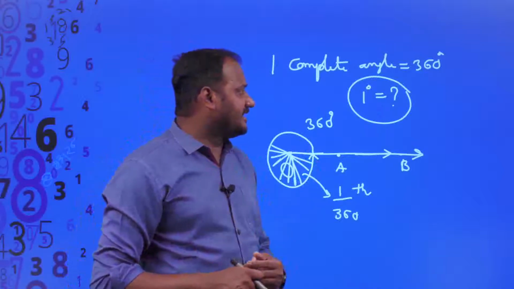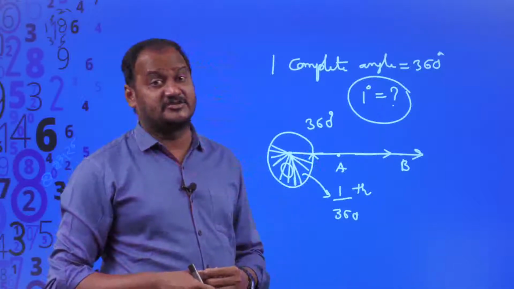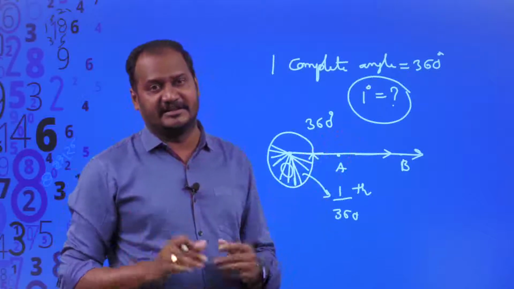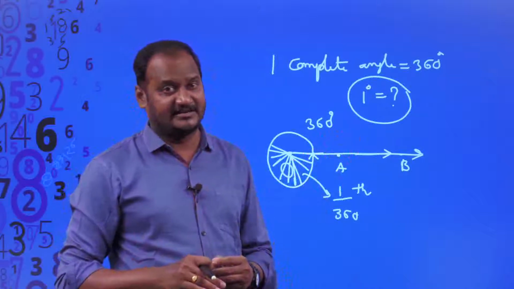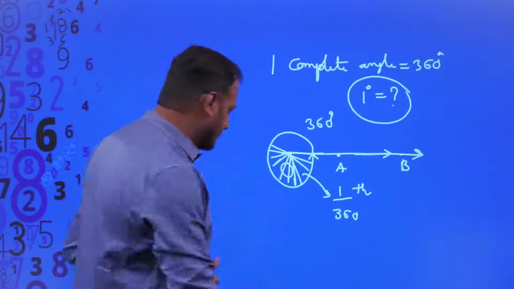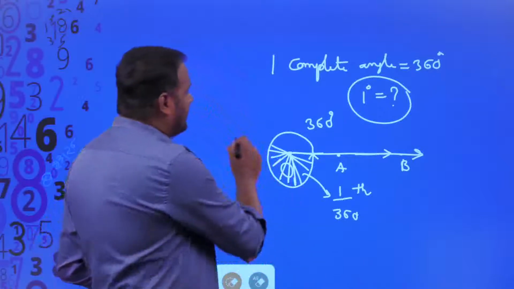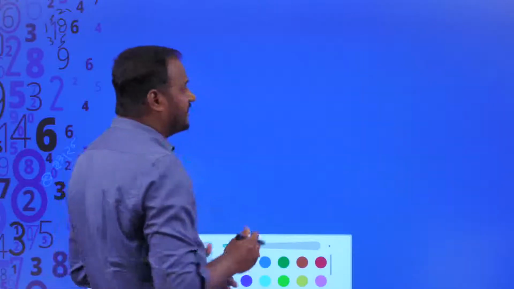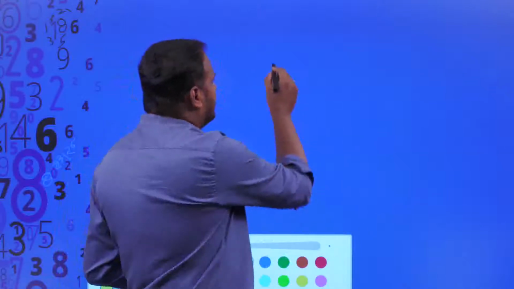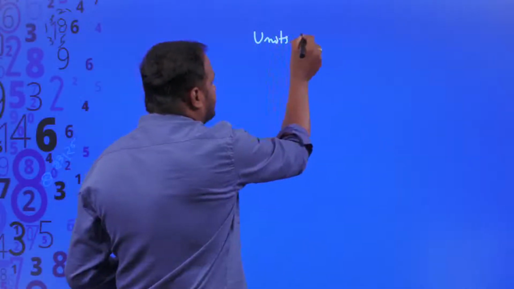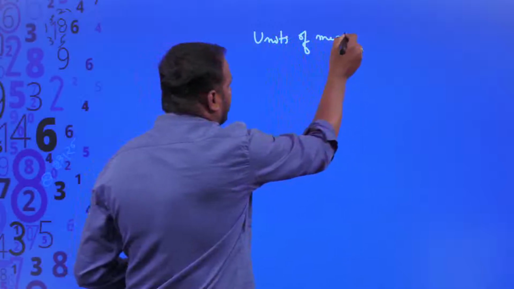Now let us try to understand the different units of measurement to measure an angle apart from degrees, right? Because so far we know only degrees, but there are some other units to measure an angle also. Let us try to understand them. These angle measures were introduced in different areas, according to their contribution and convenience. So there are 3 units of measurement of an angle. What are those 3 units?